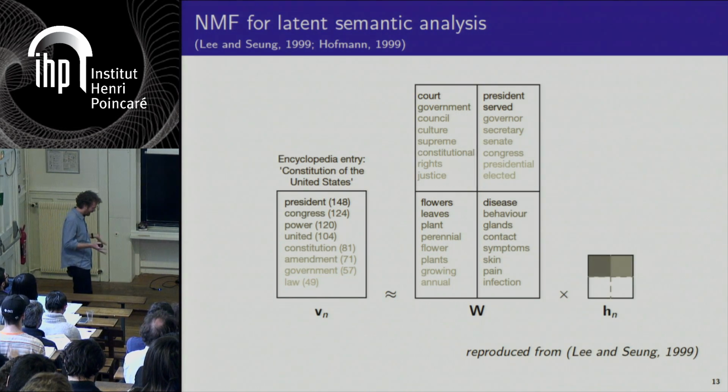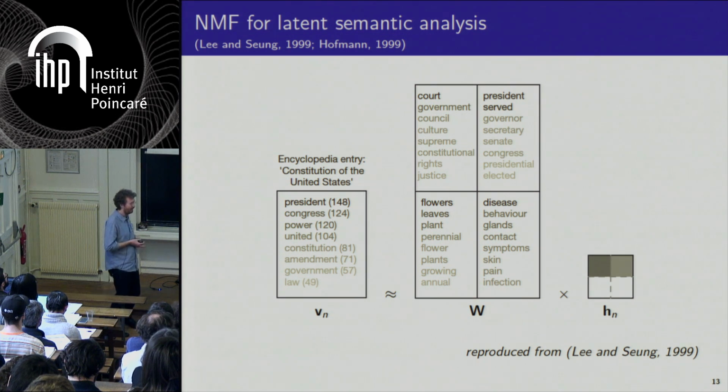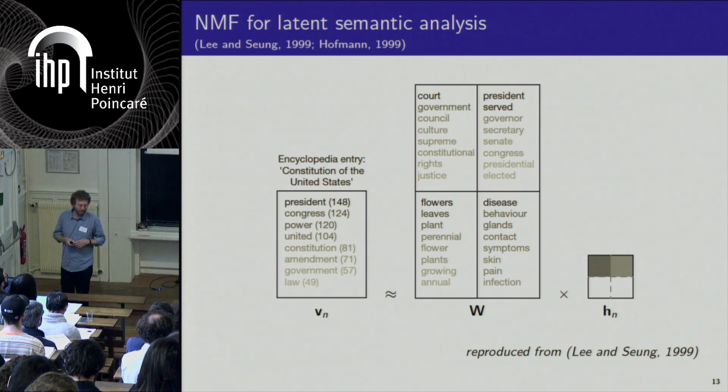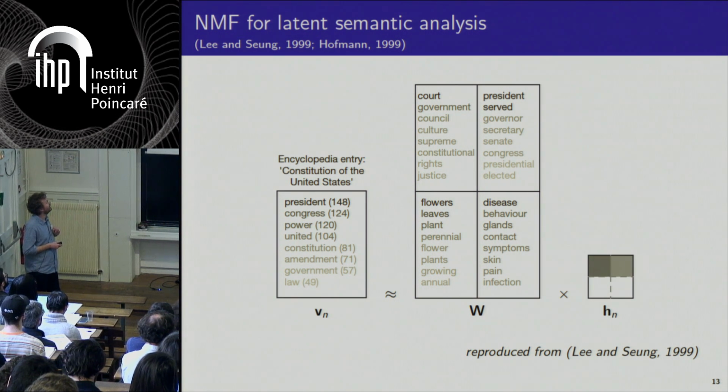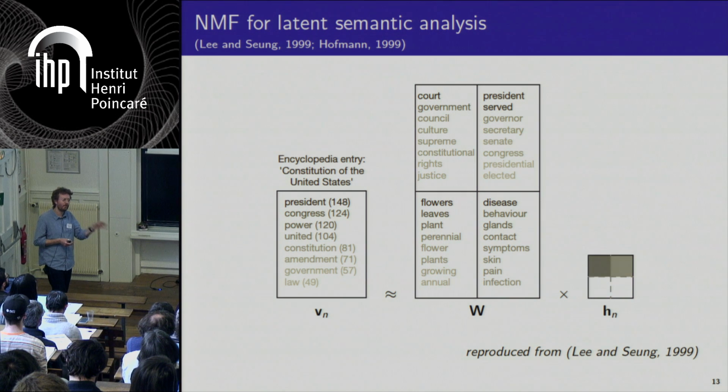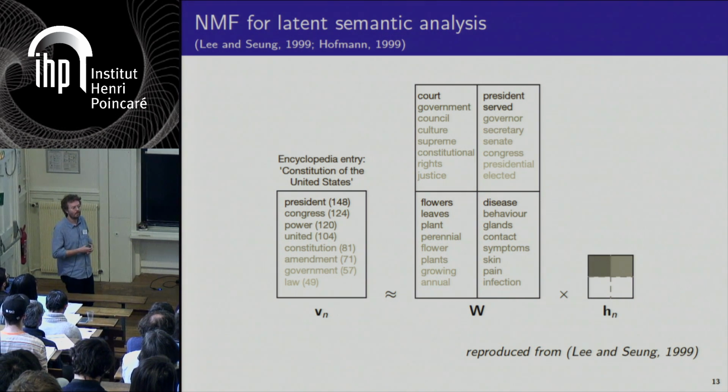So NMF has been very popular in three applications in particular. The first one is latent semantic analysis in text information retrieval. In that setting, the columns of V are bags of words. You count the number of occurrences of words in documents.